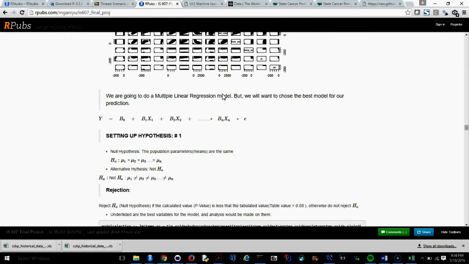So now we'll be moving to multiple linear regression. So y is the dependent variable, and then these are the independent variables. This is the intercept. So we set up our hypothesis. The null hypothesis for the first data set is that the population parameters are the same, and the alternative hypothesis says they are not. So we set our rejection decision here that if the p-value is less than the tabulated value, which is the table value, we should reject H naught, otherwise we do not reject.